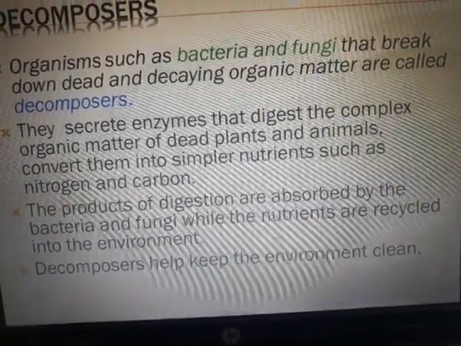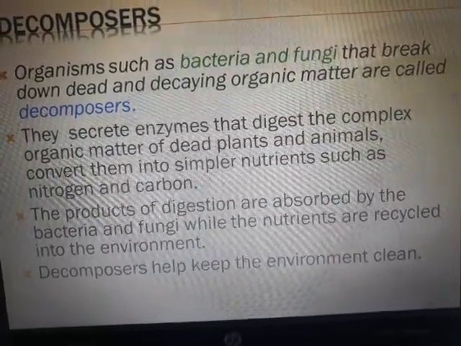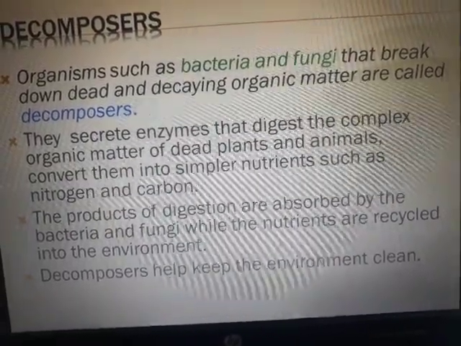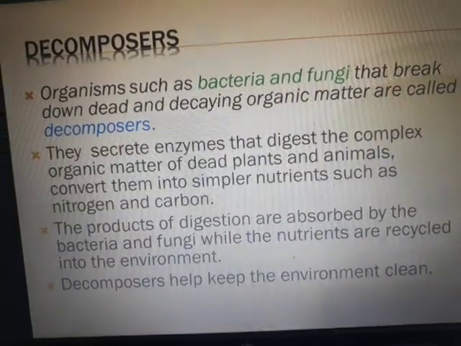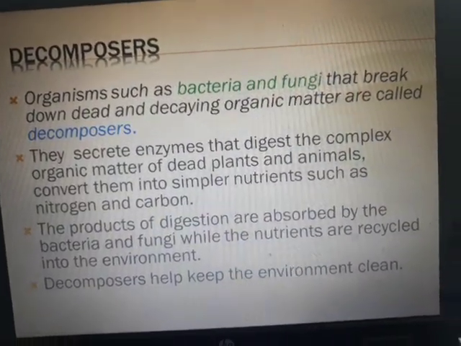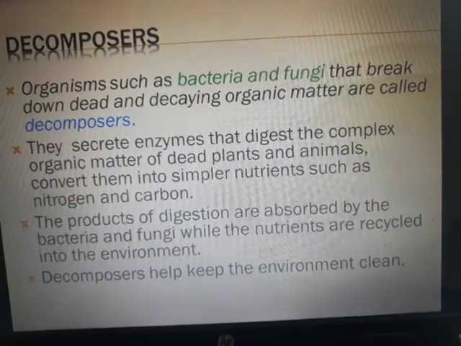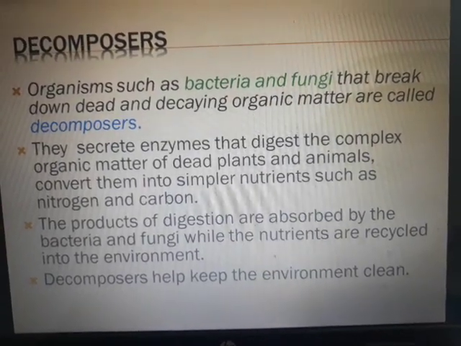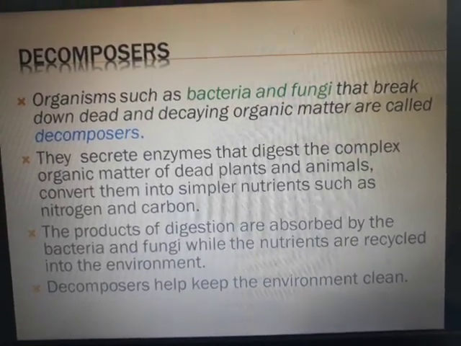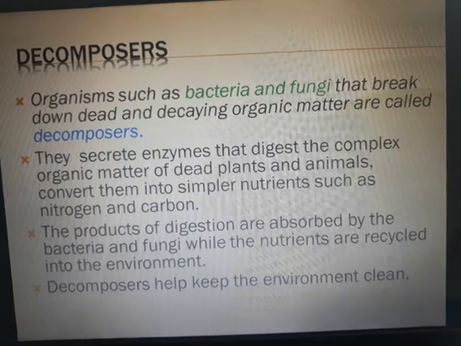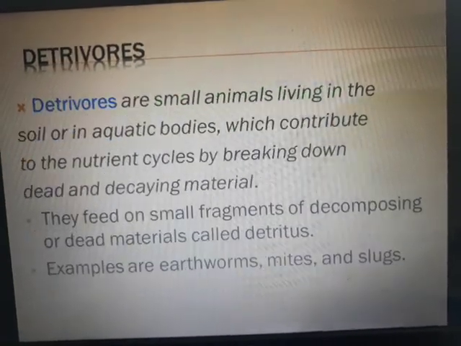Decomposers help keep the environment clean. Here decomposers are also helping keep the environment clean, just as I said for the scavengers. They are not just keeping the environment clean, they are helping the soil get fertilized, a natural fertilizer, enriching it with the nutrients of the dead remains of plants and animals.